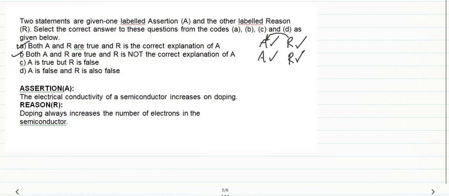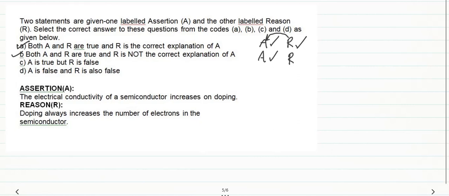A is true but R is false. That may be an option, that is A is correct but R is a completely wrong statement, which does not satisfy any theoretical considerations whatever you have learned. Next is A is false, R is false. That means assertion and reason both are false here.